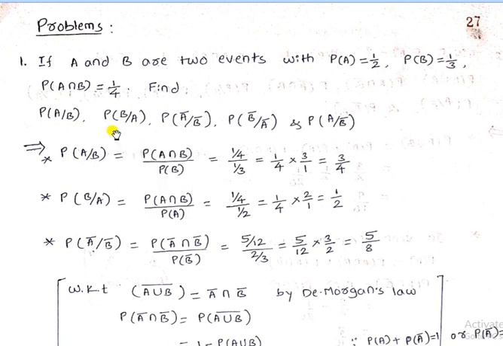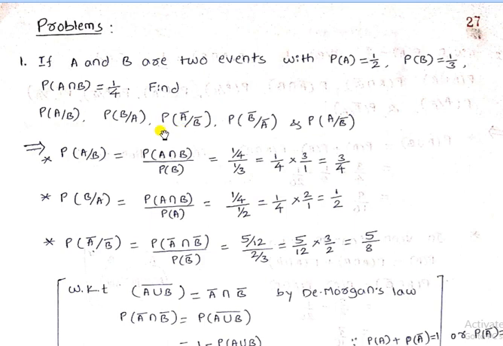Then similarly, the second one is probability of B divided by A. Again apply conditional probability. According to conditional probability, probability of B divided by A becomes probability of A intersection B divided by P of A. Again the numerator is 1 by 4 and P of A is 1 by 2. So 1 by 4 into 2 by 1 becomes 1 divided by 2.